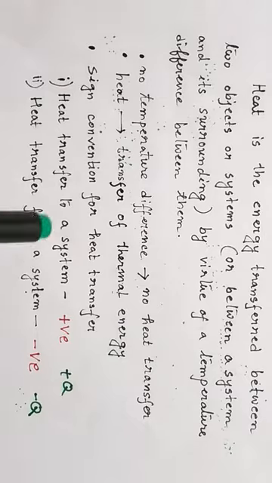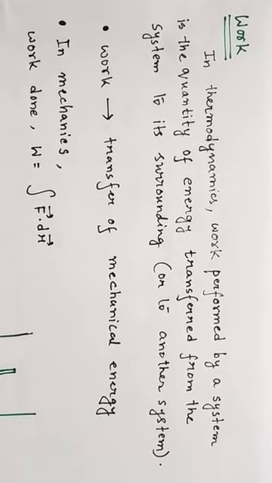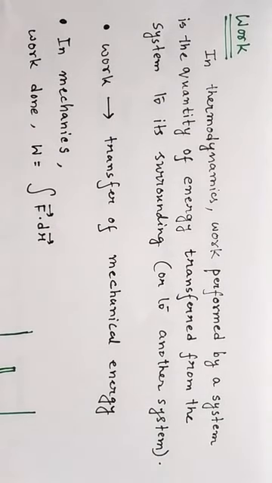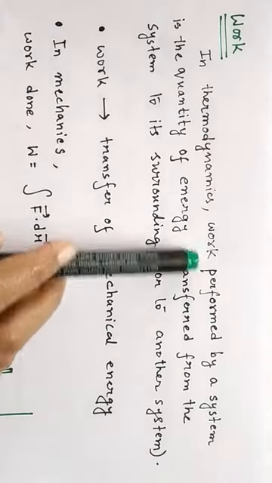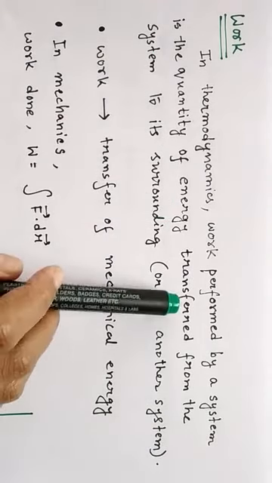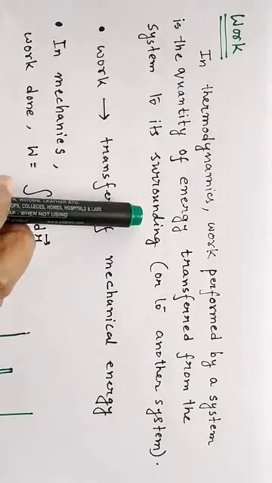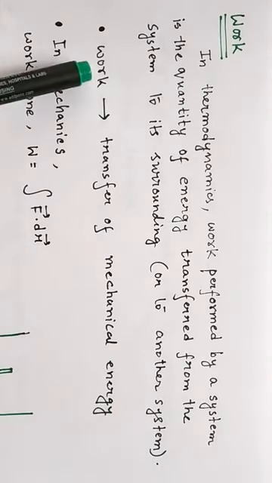So similarly for work, how is work defined? In mechanics we define work as the product of the force and the displacement in the direction of the force. But in thermodynamics, work performed by a system is defined as the quantity of energy transferred from the system to its surrounding or to another system.